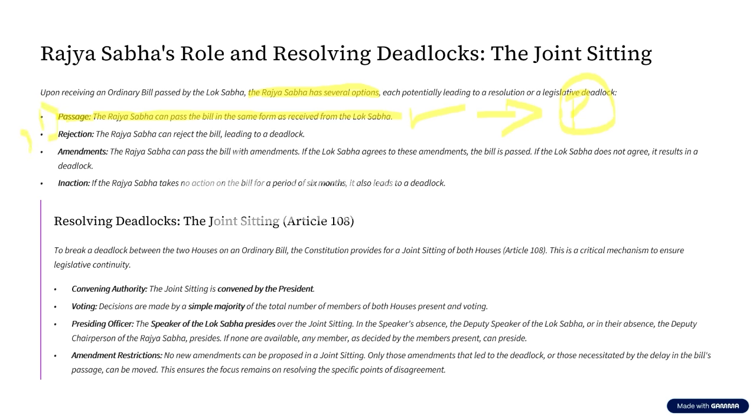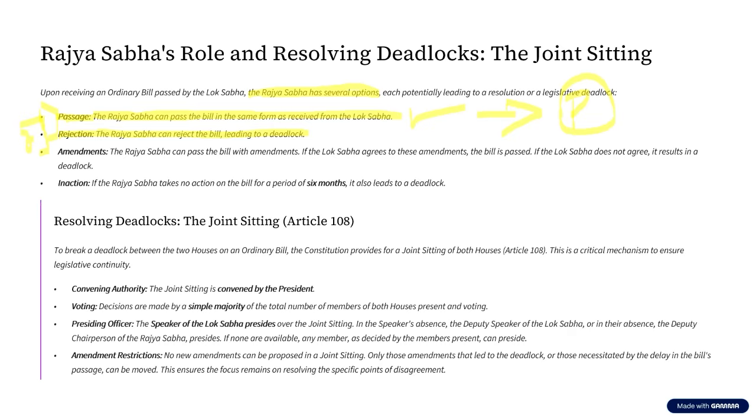Now, coming to the second option, what can Rajya Sabha do? The Rajya Sabha can reject the bill. Now, what is this rejection of the bill? In simple words, Lok Sabha passes the bill and it goes to Rajya Sabha. But in Rajya Sabha, more members are against the bill. If more members are for the bill, then the bill will be passed.